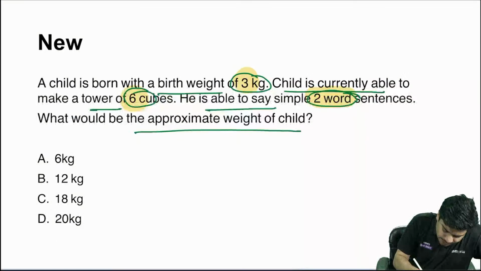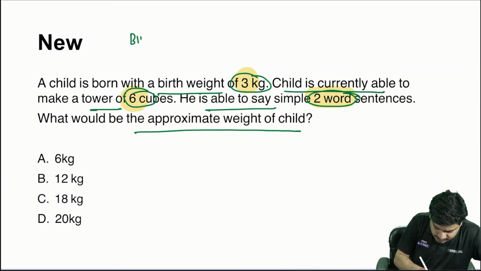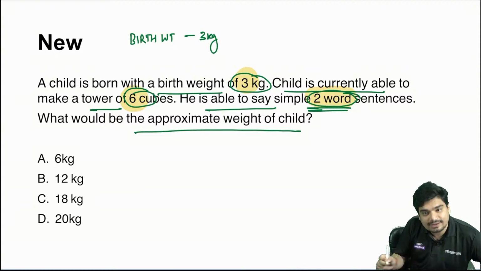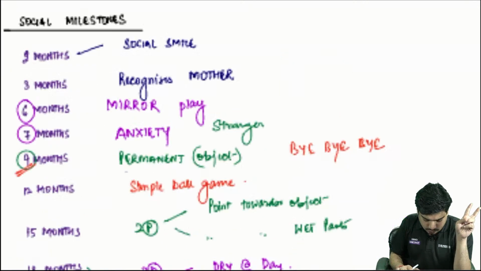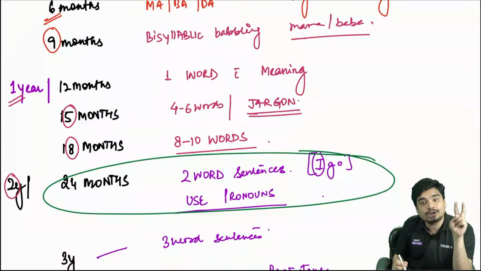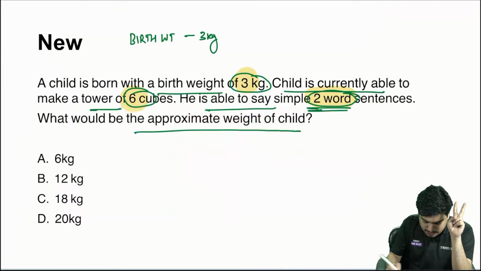See, his birth weight is what? So it requires 2-step thinking. His birth weight is 3 kgs. Now I'm saying he's able to say 2-word sentences. Simple 2-word sentences. Let's go back. When do 2-word sentences come? Let's see. 2-word sentences come at 2 years.